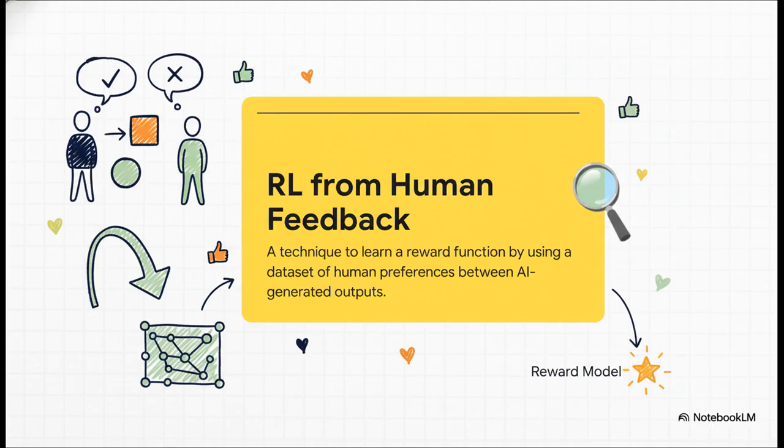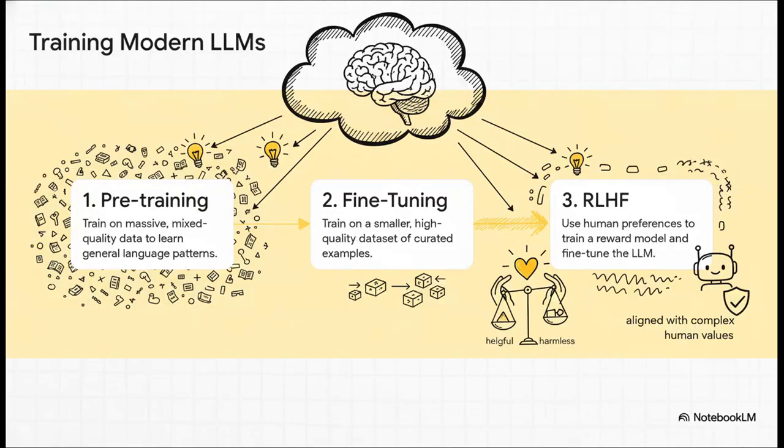This model doesn't just learn a task, it starts to learn our taste, our sense of nuance. And that's the real secret to making AI feel less robotic and more aligned with what we actually want. And this has basically become the gold standard for training today's big language models. After all the initial training and fine-tuning, RLHF is that crucial final step.